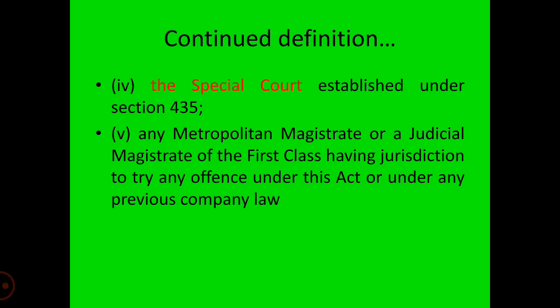This means any metropolitan magistrate or any judicial magistrate of the first class having jurisdiction to try any offense under the Companies Act 2013 or under any previous company law.